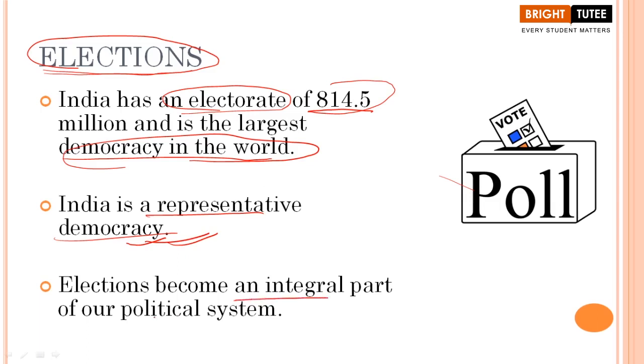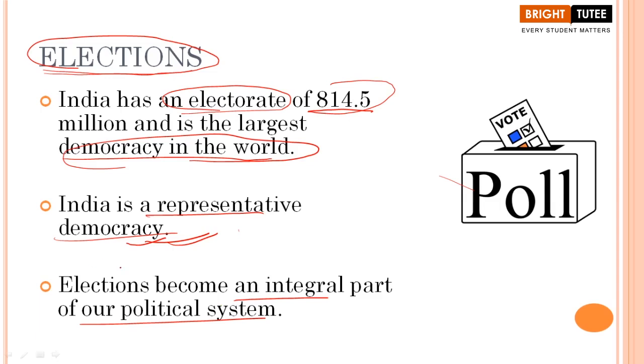Elections become an integral part of our political system. Isn't it correct? It is only through elections that people can elect their representatives. Right, students? If there were no elections, how can you call that kind of government a democratic government, when people do not have the supreme power to elect their representatives?